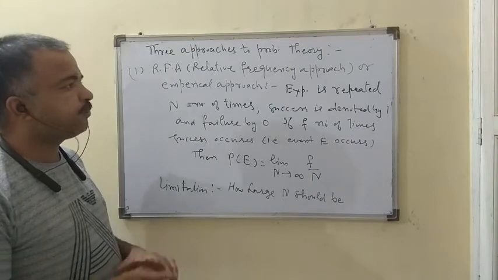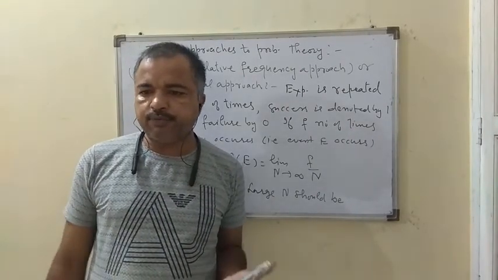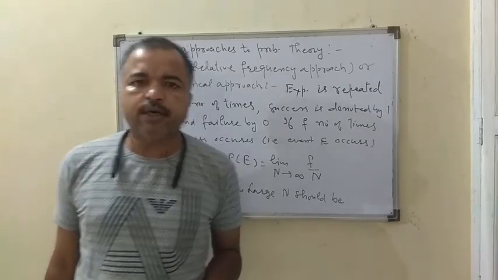So this is the first approach towards the theory of probability. Next we will do the second and the third approach to probability.